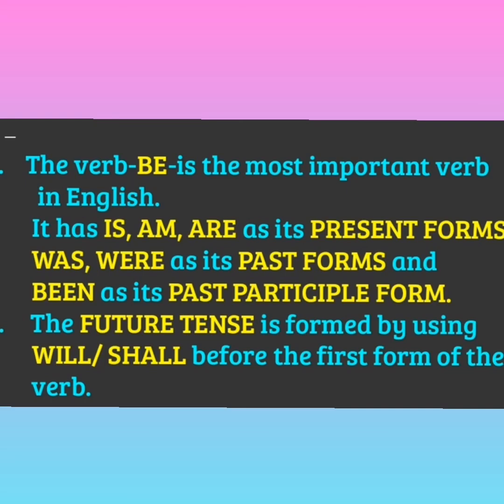The verb be is the most important verb in English. It has is, am, are as its present forms, was, were as its past form, and been as its past participle form. The future tense is formed by using will or shall before the first form of the verb.